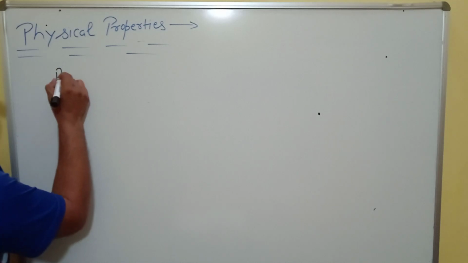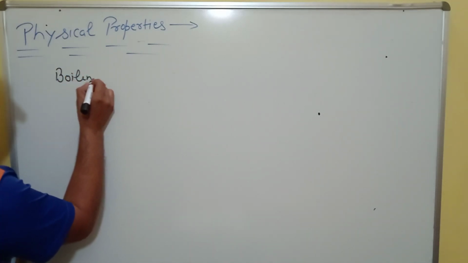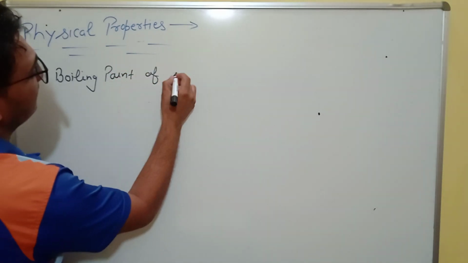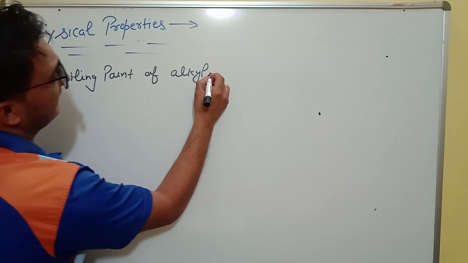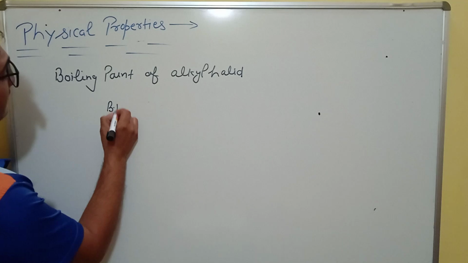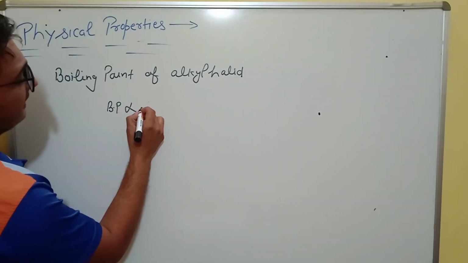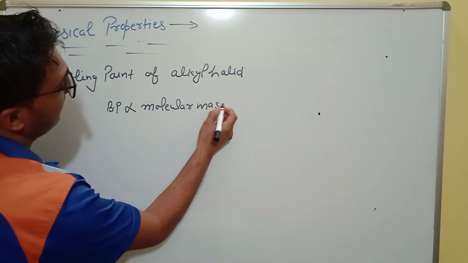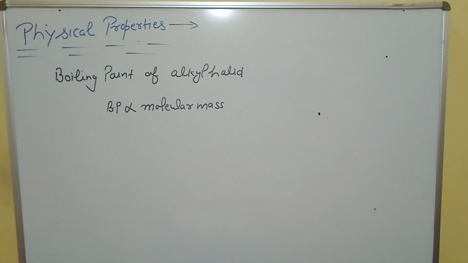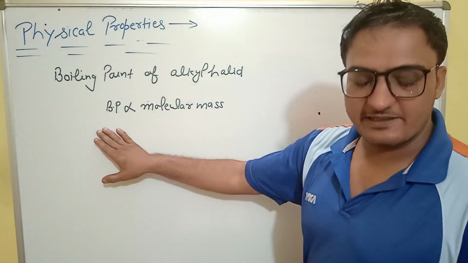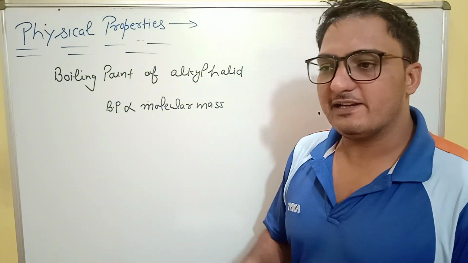The boiling point of alkyl halide is directly proportional to molecular mass. Simply, as the molecular mass of alkyl halide increases, the boiling point increases.